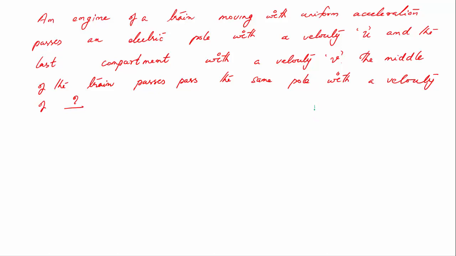So there is a landmark electric post, and a train is crossing by. When the engine first crosses the electric pole, its velocity is u. Okay, so when the last compartment passes through, its velocity is v, and it is given that it is uniformly accelerated. So taking the total train, the velocity of the engine when it crosses the pole is u, the velocity of the last point is v, and the velocity of the middle portion we have to find out. Let us call it x. So let this length be L, meaning half the length of the train, and the second half is also L.